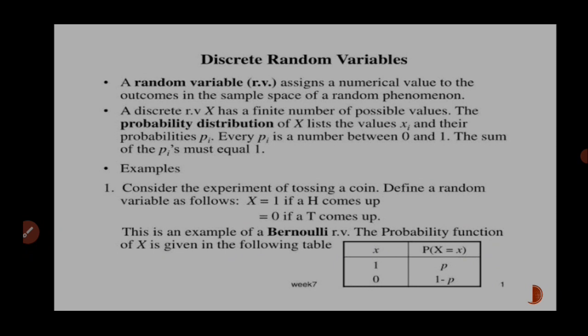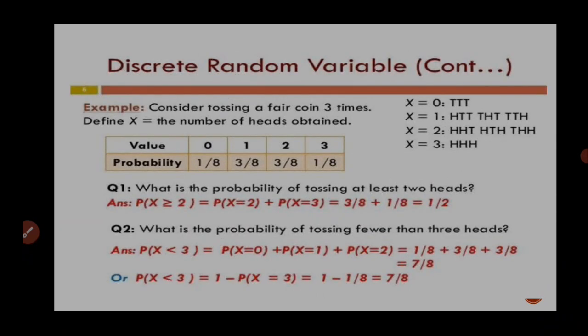Consider the experiment of tossing a single coin. Define a random variable X equal to 1 if head comes, and 0 if tail comes. So this is an example of a Bernoulli random variable also. The probability function of X is given by the following table. X equal to 1, then probability is p. X equal to 0, then probability is 1 minus p.